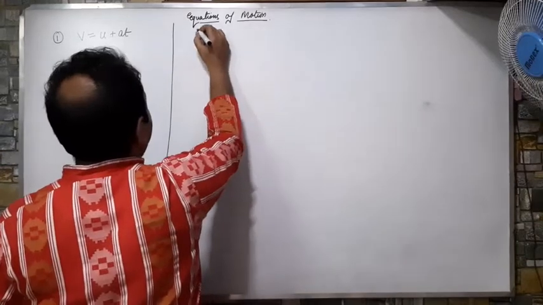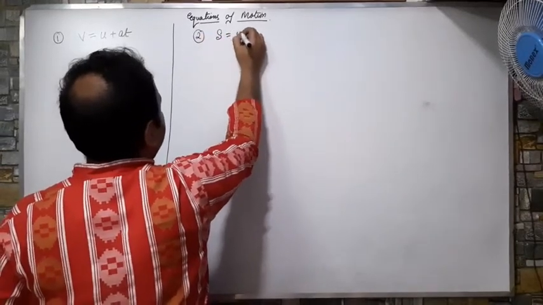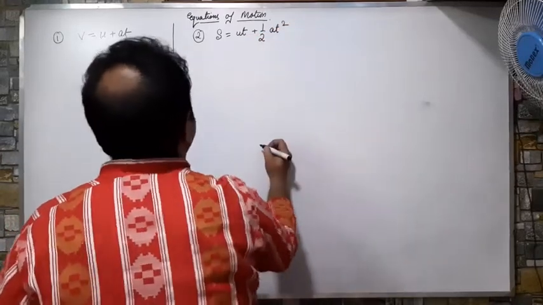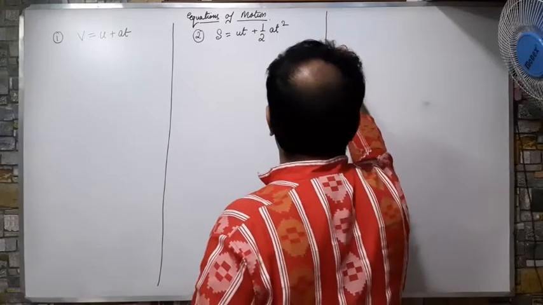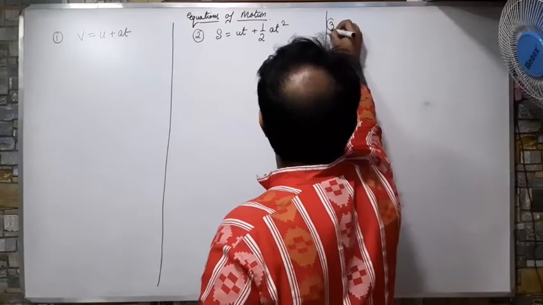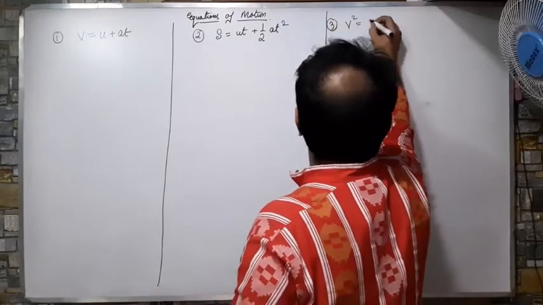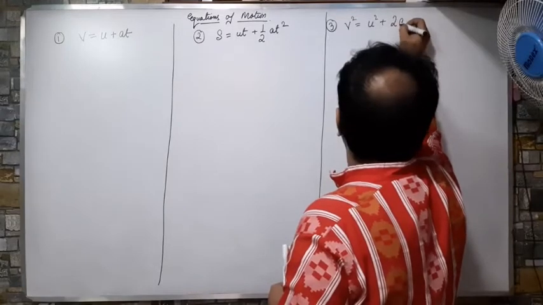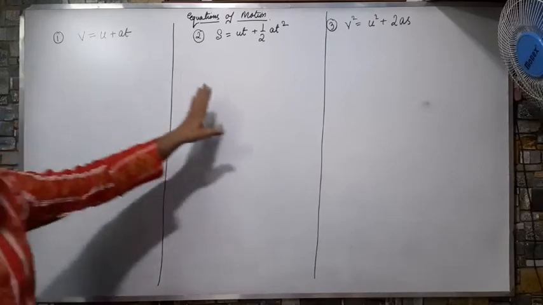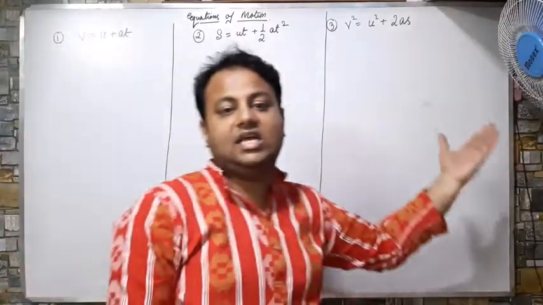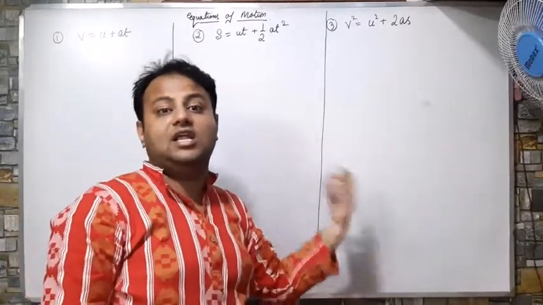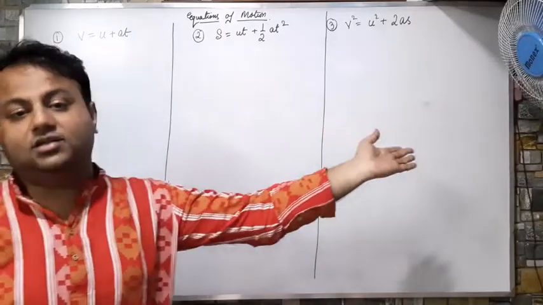Then I have the second equation. This is s equals ut plus half at square. And then I have the third: v square equals u square plus 2as. So these are the three equations of motion, and these three equations will be applied to do the numericals. So they are very, very important. You have to learn by heart all the three equations.